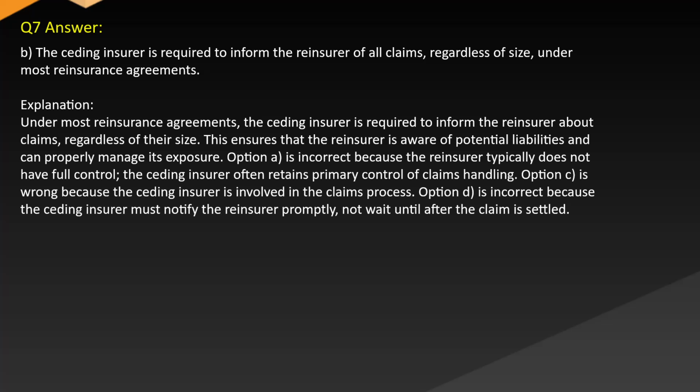Option A is incorrect because the reinsurer typically does not have full control. The ceding insurer often retains primary control of claims handling. Option C is wrong because the ceding insurer is involved in the claims process. Option D is incorrect because the ceding insurer must notify the reinsurer promptly, not wait until after the claim is settled.